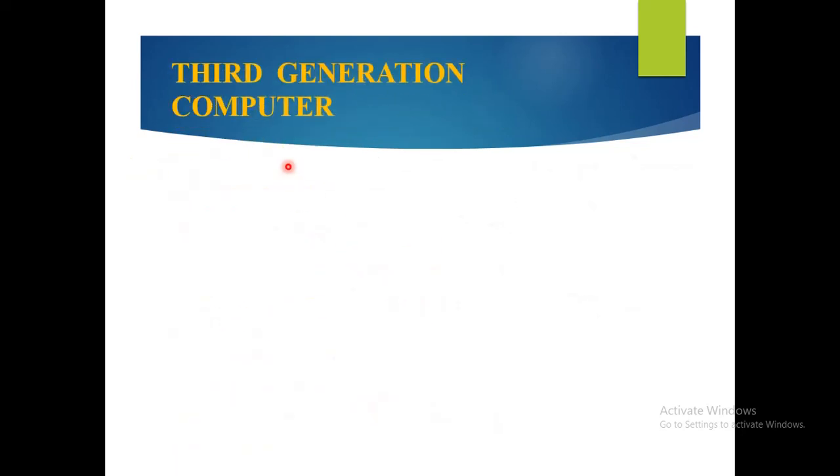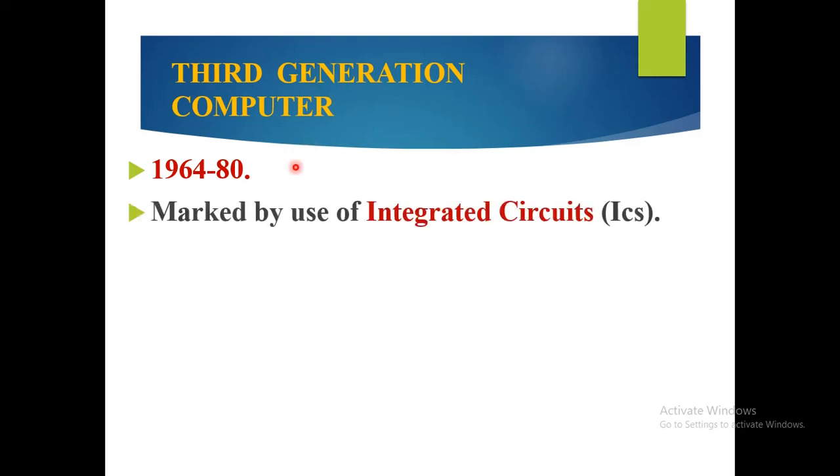Now next one is third generation computers. Third generation computer was used in the years 1964 to 80, which is marked by the use of integrated circuits, also called ICs. So in the years 1964 to 80 there was usage of integrated circuits.